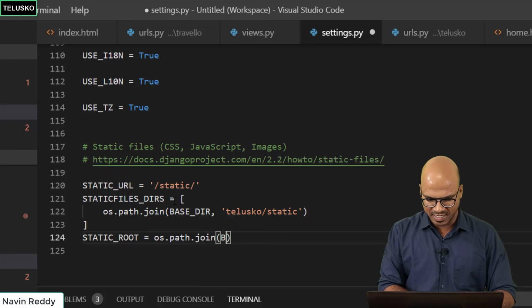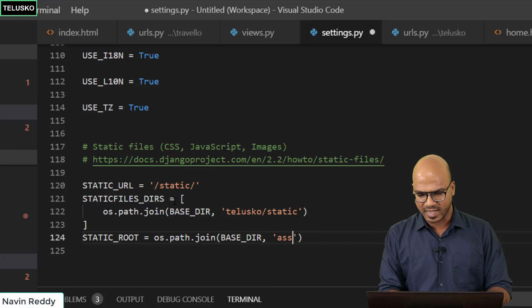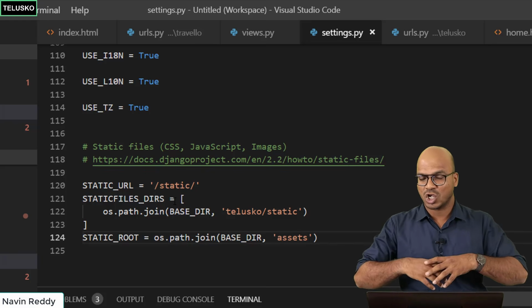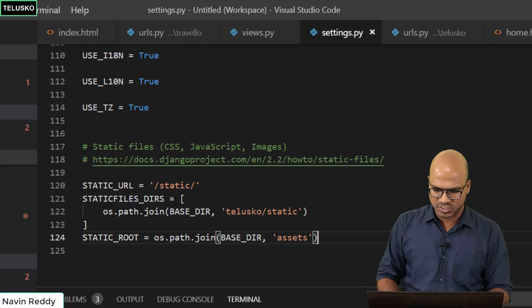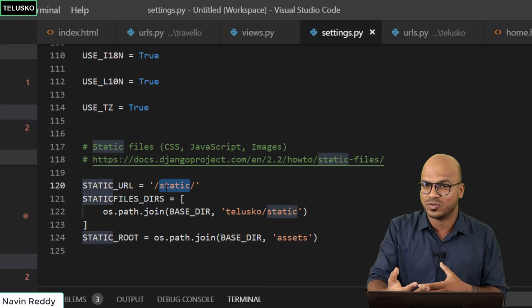os.path.join, and it should be in the base directory. So we'll say BASE_DIR, and then we can put that in any folder. We can have it named static, that's your choice. Let's say assets. In fact, Django will do that. Django will put all our static files in this assets folder, and our job is done. But then the way you can refer to them is with the help of static. So this is how you can refer to the static files.